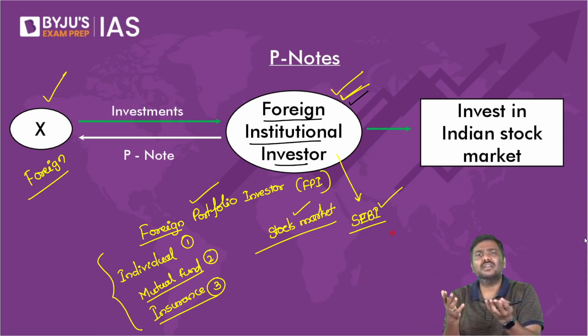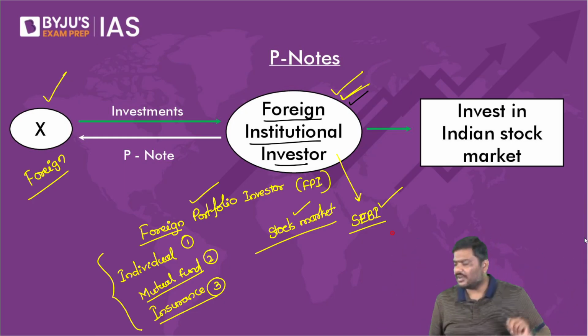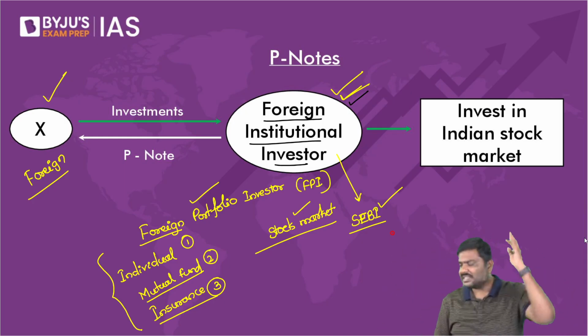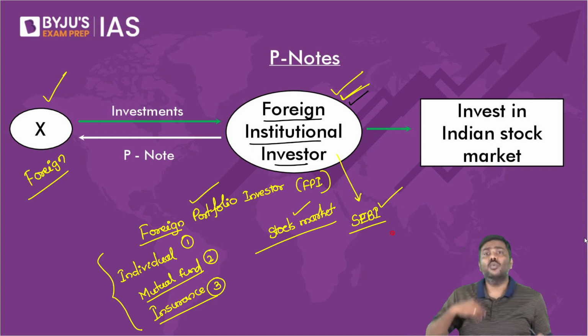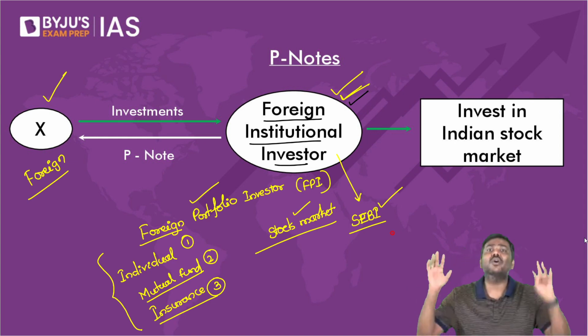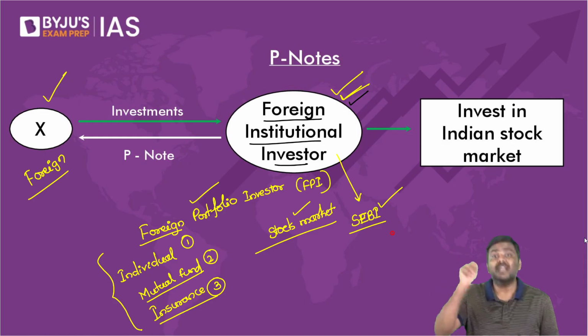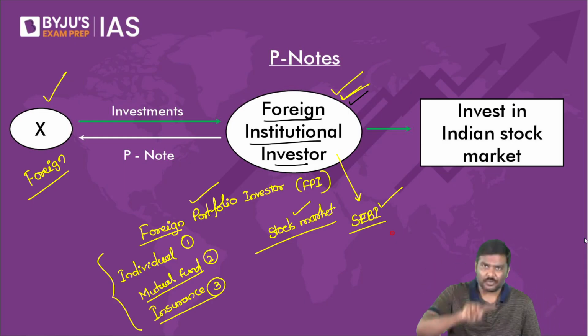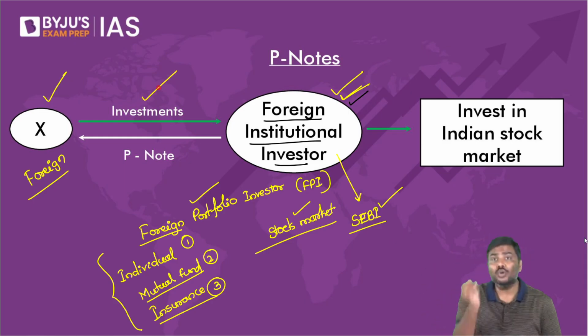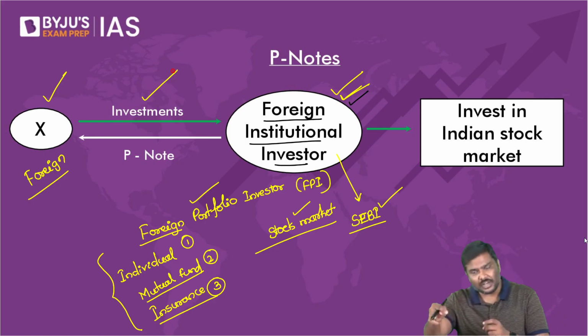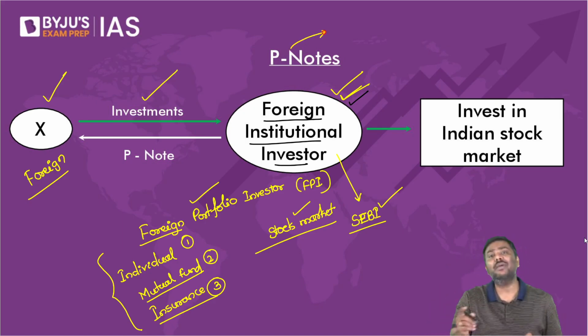For many investors, they might simply say, this is a very lengthy process for me. This is a very cumbersome process, right? So what is the point of waiting for 2 months? I will not invest in India. For such a type of investors, there is one more route available. There is one more option available, which is called a participatory note.